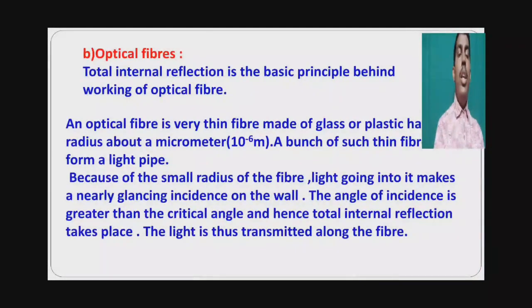Because of the small radius of the fiber, light going into it makes nearly glancing incidence on the wall. The angle of incidence is greater than the critical angle. When the angle of incidence is greater than the critical angle, total internal reflection takes place. The light is thus transmitted along the fiber. Due to total internal reflection, light is transmitted along the optical fiber.